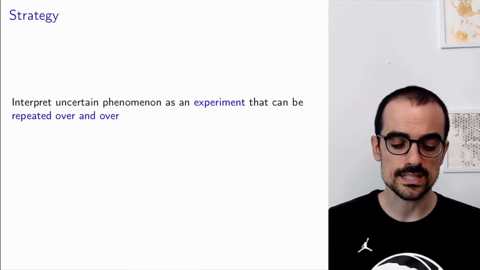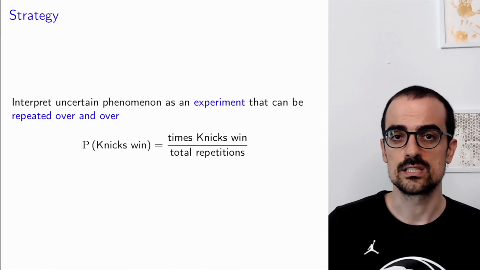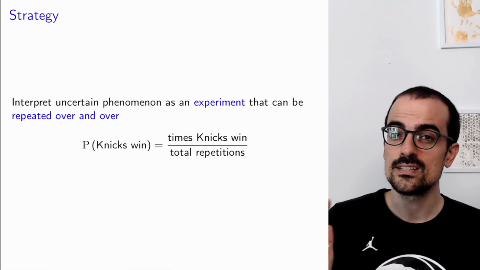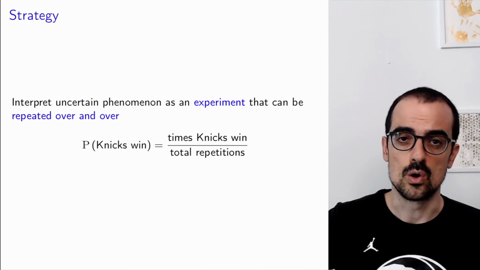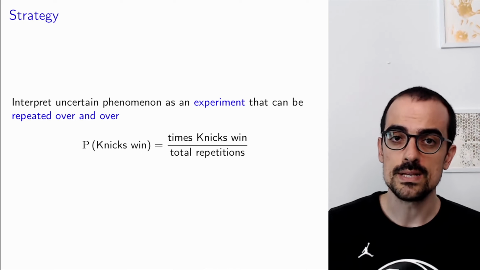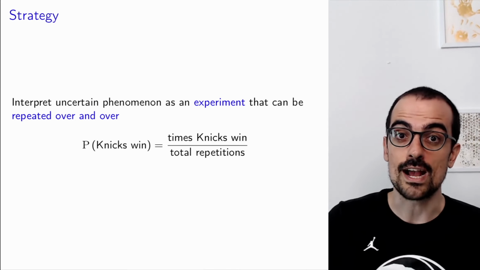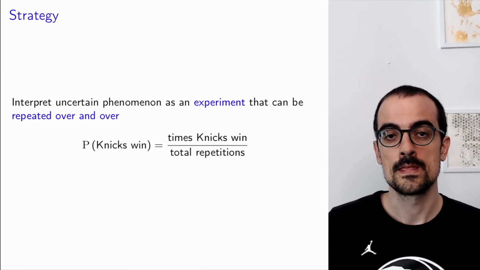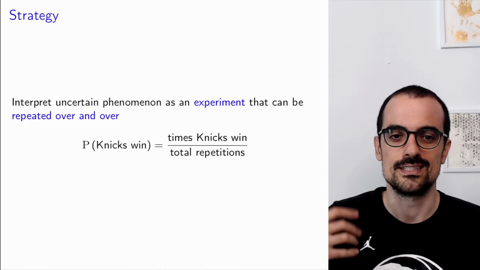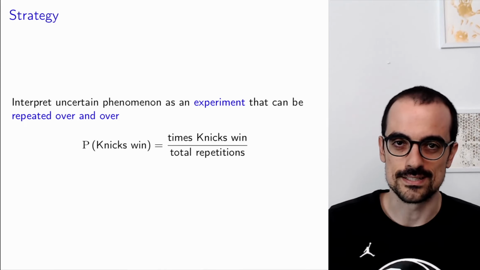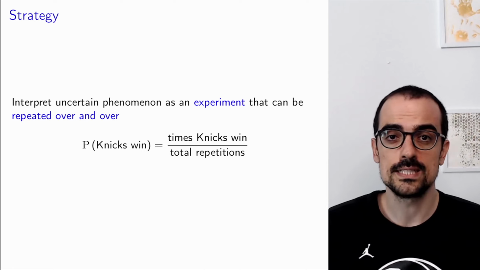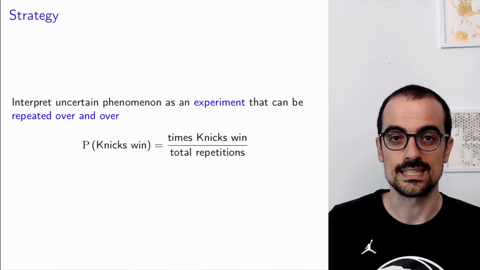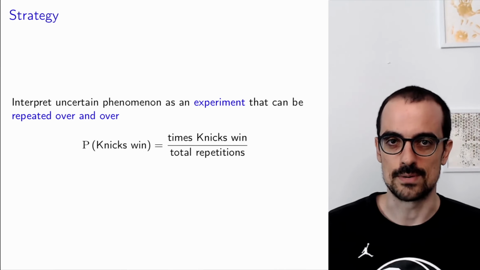So for example, when we talk about the probability that the Knicks will win the NBA championship next year, what we mean is imagine that we repeated the NBA season over and over, then the probability of the Knicks winning would be the fraction of times that the Knicks would win among all of those repetitions. You might be thinking, but Carlos, the NBA season just will happen once. It won't happen over and over. And that's completely correct. This is just an abstraction, but it's an extremely useful abstraction that enables us to reason about this uncertain phenomenon.